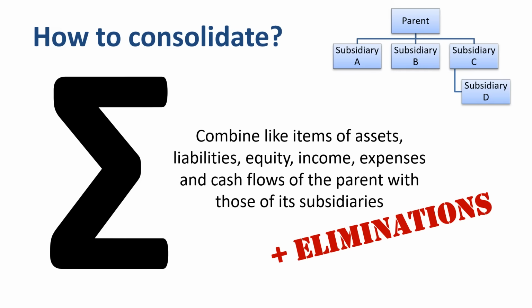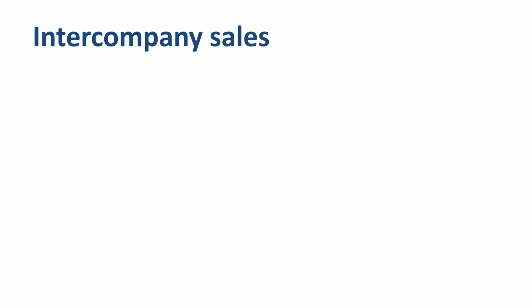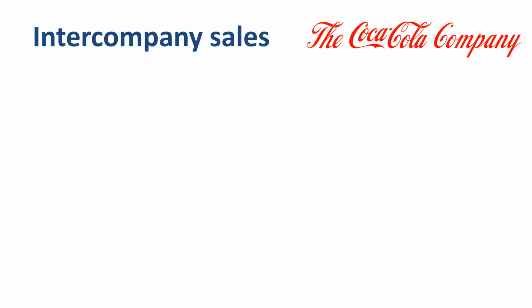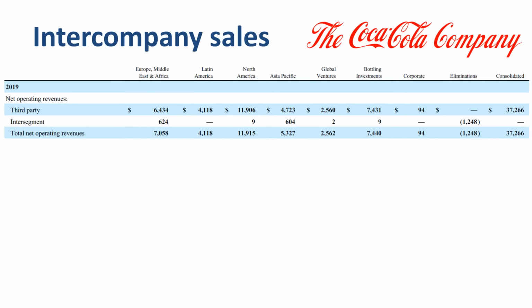Here are 2 common examples. There may be intercompany sales between entities within the group. For example, if you look at the annual report of the Coca-Cola Company, the line total net operating revenues consists of third-party external revenues as well as inter-segment revenues. In 2019, the Asia Pacific operating segment had $4.7 billion of third-party revenues and $600 million of inter-segment revenues.